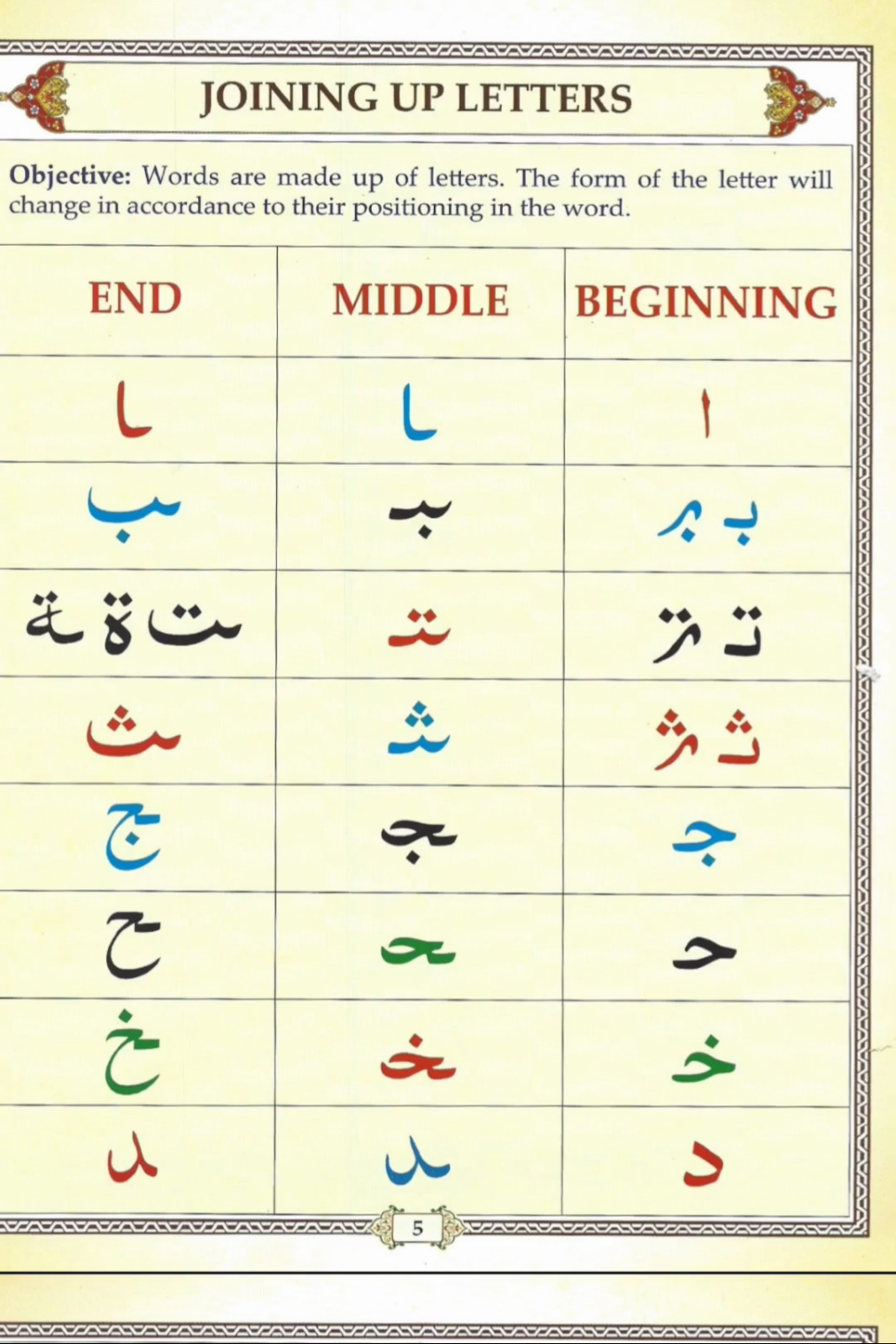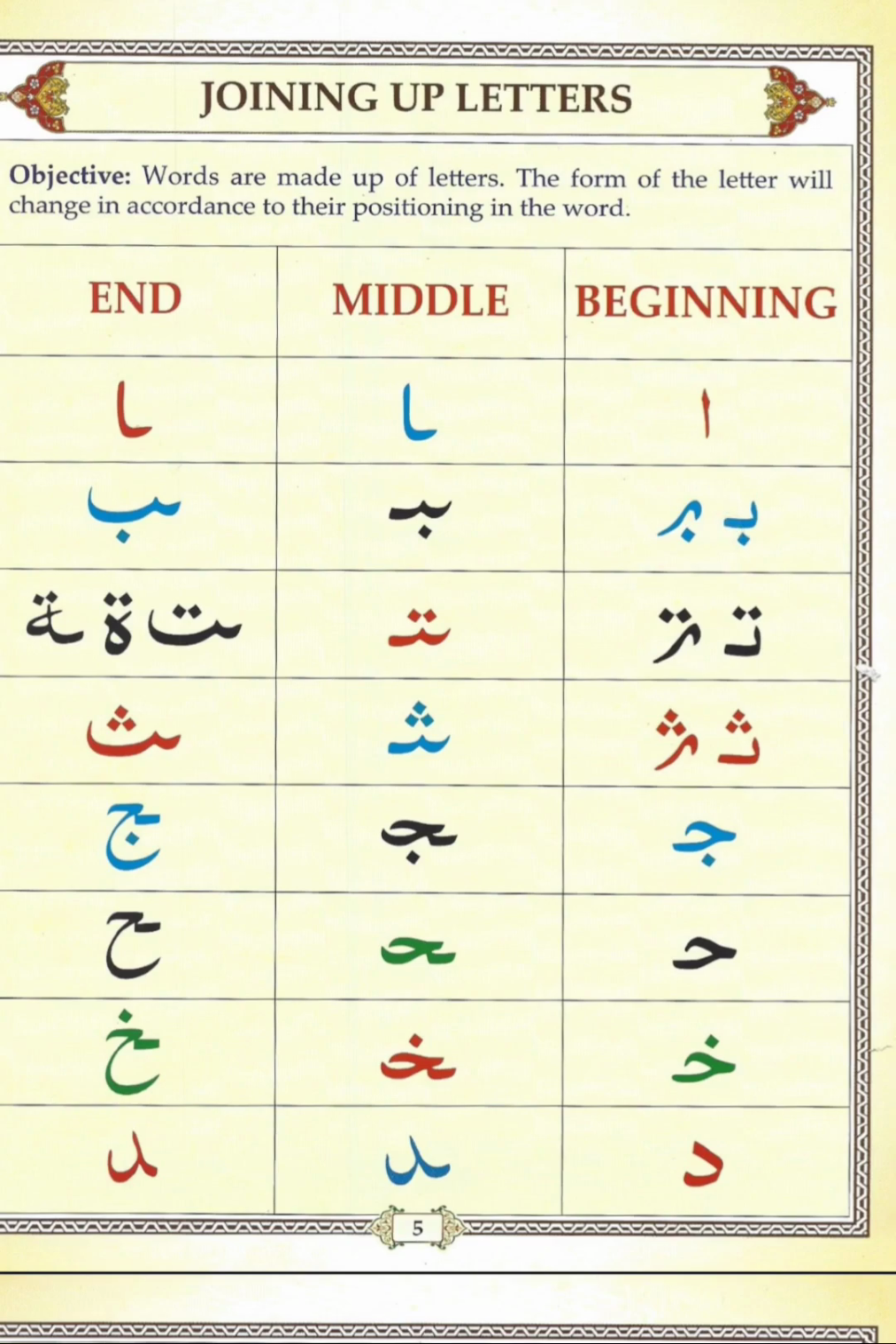So if alif comes at the beginning of a word, alif will look like this. And if alif comes at the middle of the word, alif will look like that. And if alif comes at the end of the word, alif will look like this. So basically middle and end for alif is the same shape. Let's look at the second one, ba.